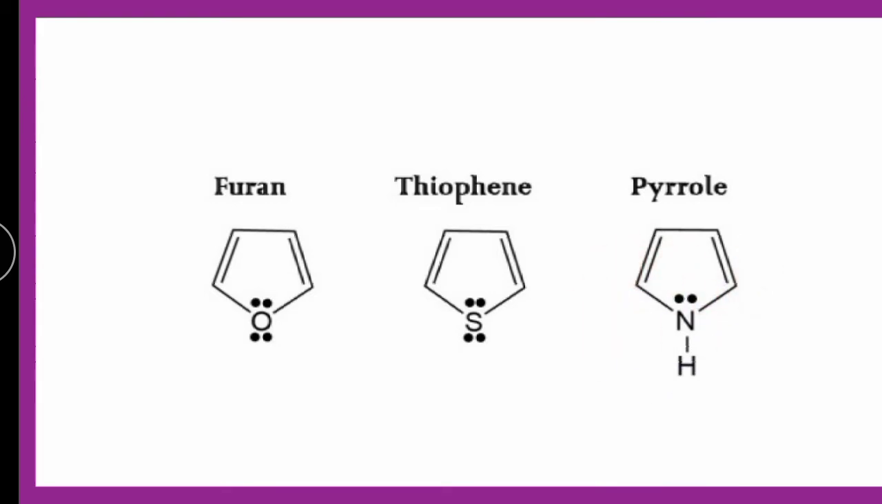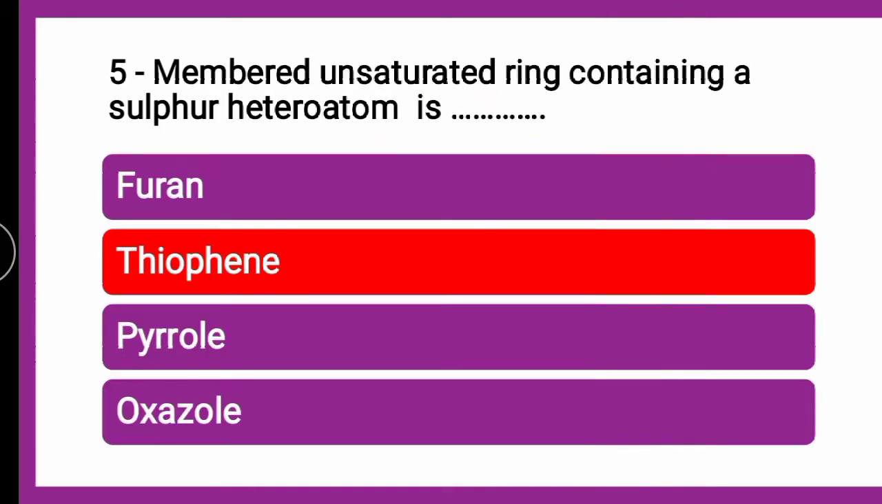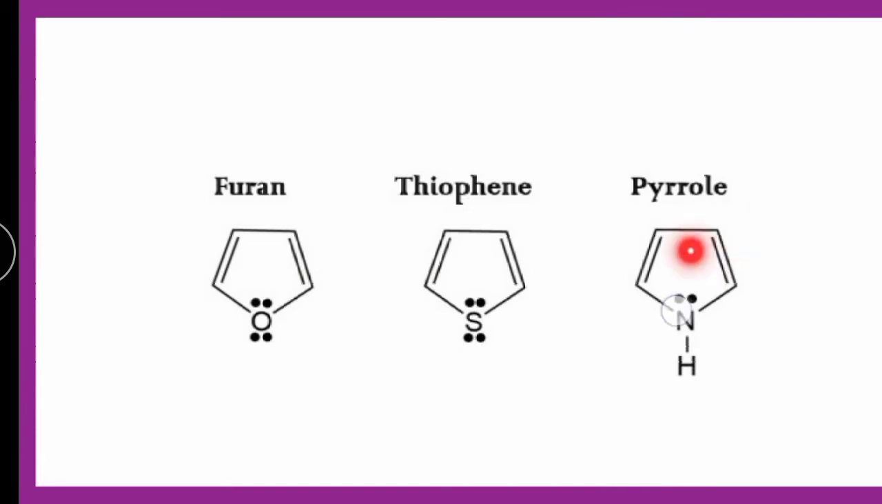nitrogen containing heterocycle is pyrrole. So there is the oxygen series, the sulfur series, and the nitrogen series. The one which contains sulfur is nothing but thiophene, the one which contains nitrogen is pyrrole, and the one which contains oxygen is furan.